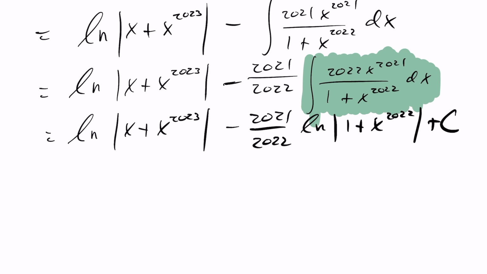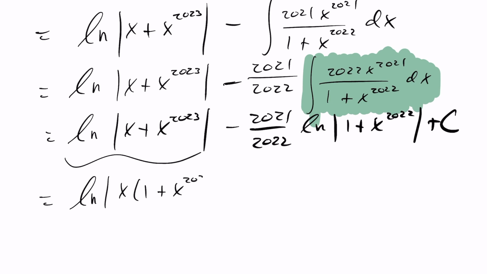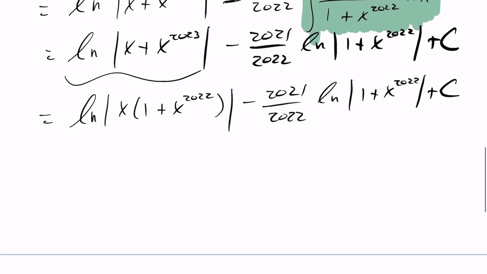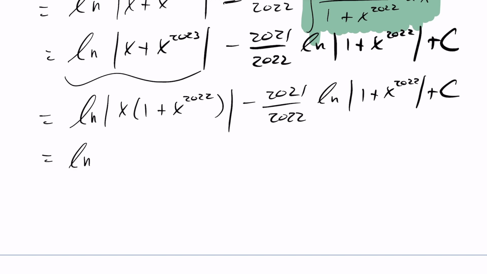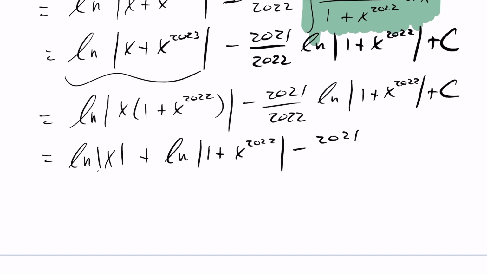So we're almost there. We can clean this up a bit. I can factor an x out of the first term, so this ends up being ln of x times (1 + x^2022), minus what we had before, plus that constant term. Again, using my logarithmic properties on the product of two expressions, this is ln of the absolute value of x plus ln of the absolute value of 1 plus x^2022, minus the exact same thing, so we can clean this up again, plus that constant term c.